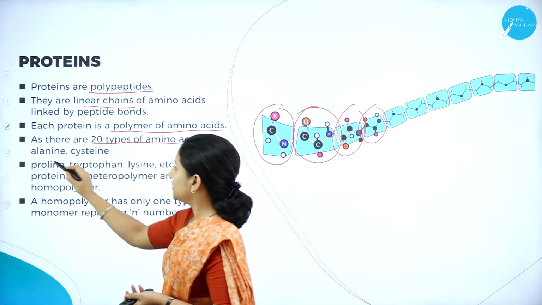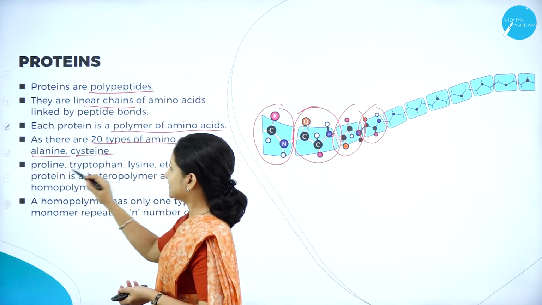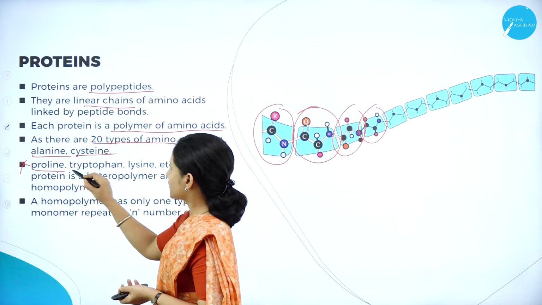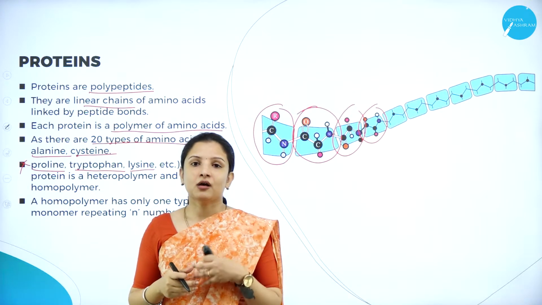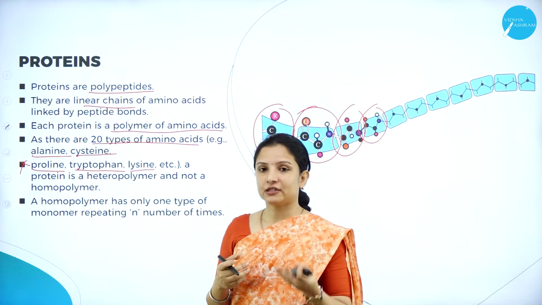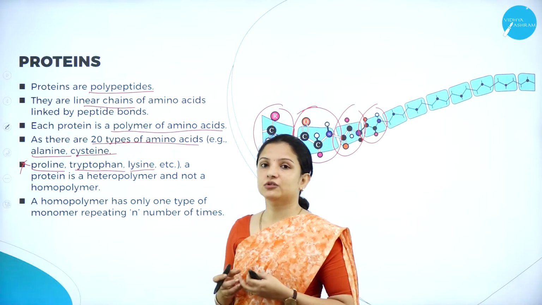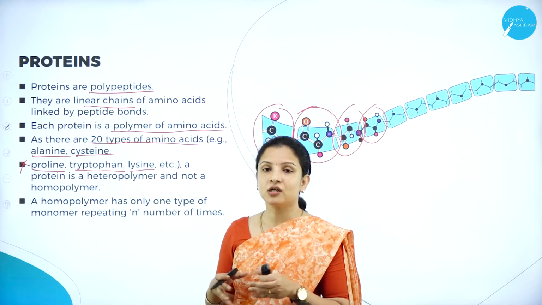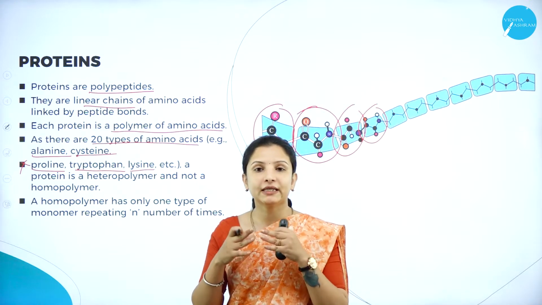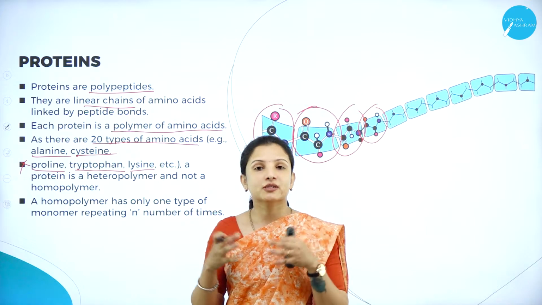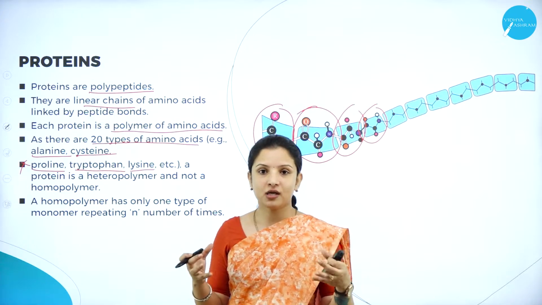For example, there is alanine, cysteine, proline, tryptophan, lysine and leucine. All these 20 different types of amino acids are linked together by peptide bonds to form a linear polypeptide chain, which at the end is called the protein.